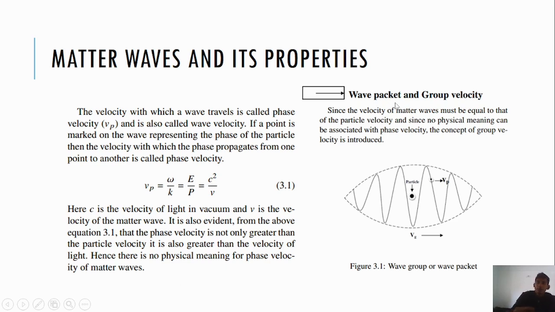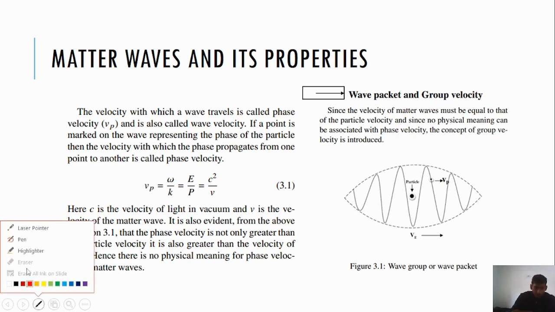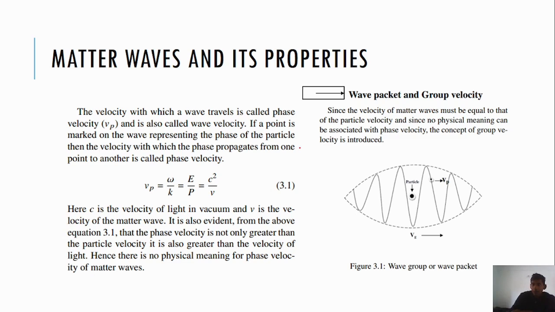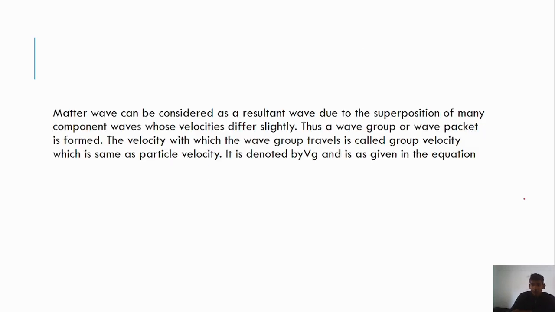Wave packet and group velocity. Since the wave velocity of matter wave must be equal to that of the particle velocity, and since no physical meaning can be associated with phase velocity, the concept of group velocity is introduced. This is the diagram which we have to draw.